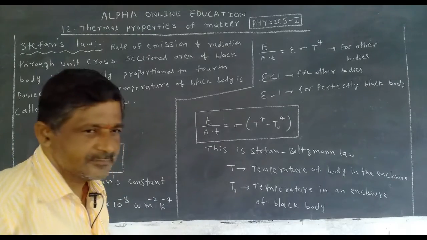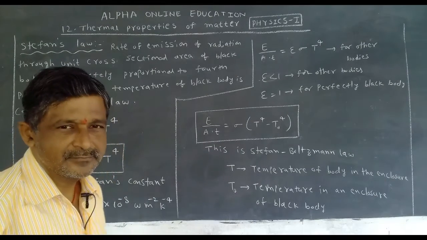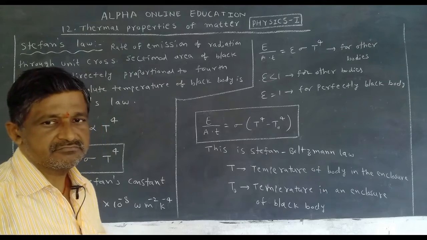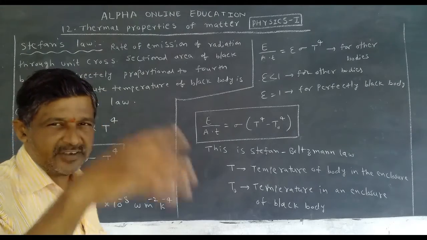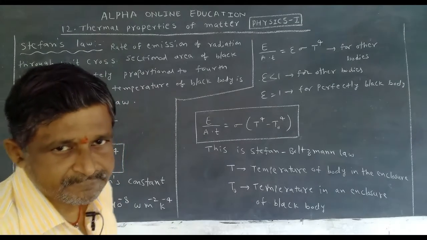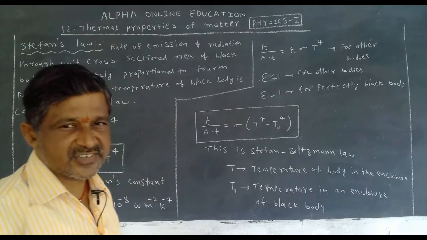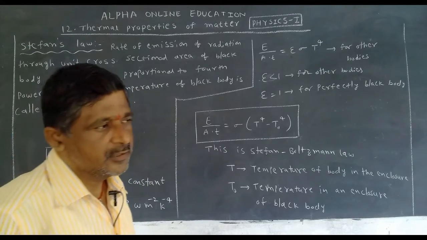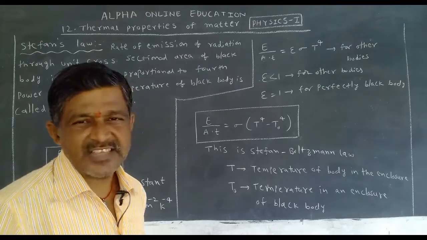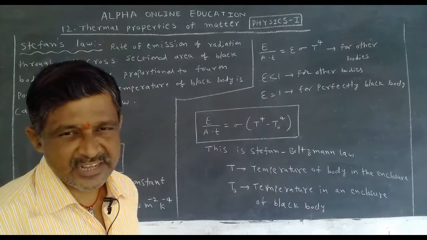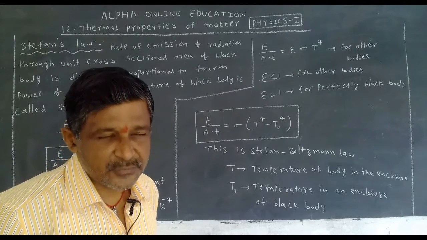Stefan's law is that. But in nature, there is no perfect black body. We have discussed this a number of times. In nature, a good black body is there, but a perfect black body is not there. That's why